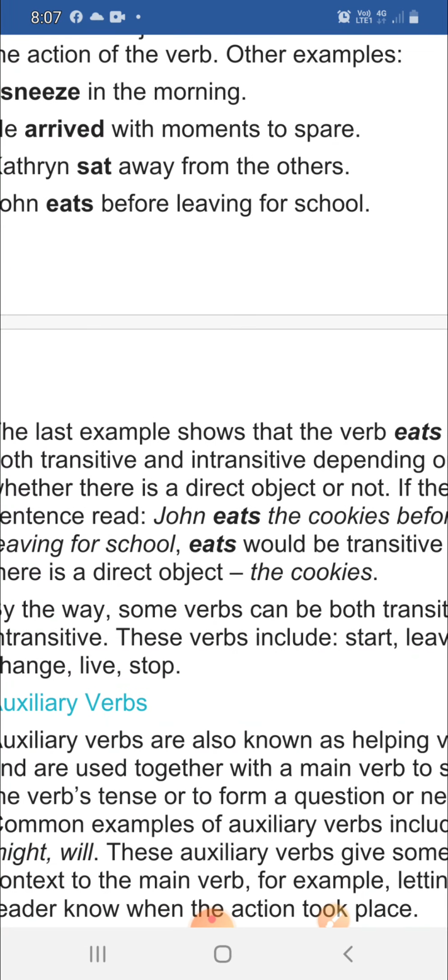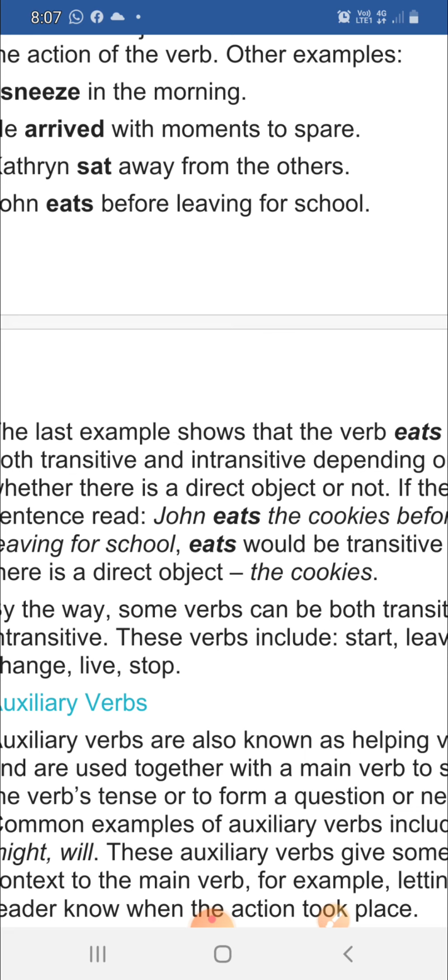You might have seen the example before in transitive verbs, where we had the word ate, and here we have eats. So it can be used both in transitive as well as intransitive forms depending upon the type of sentence. If the sentence has an object, whether direct or indirect, then it is a transitive verb.